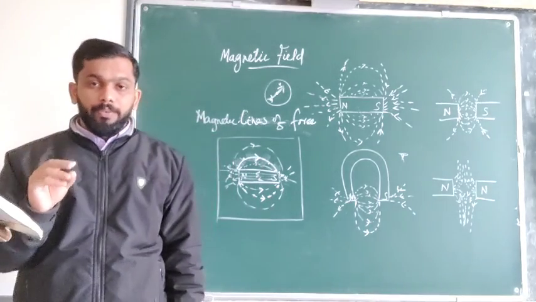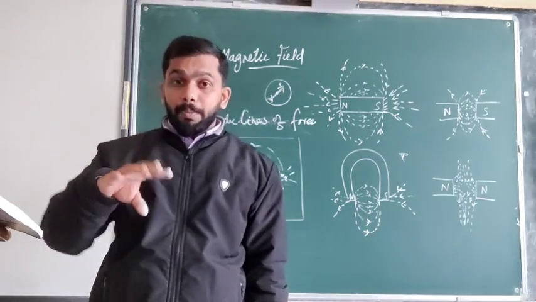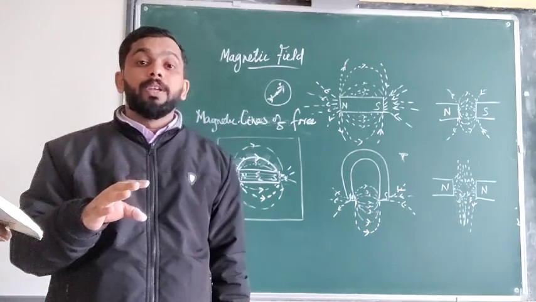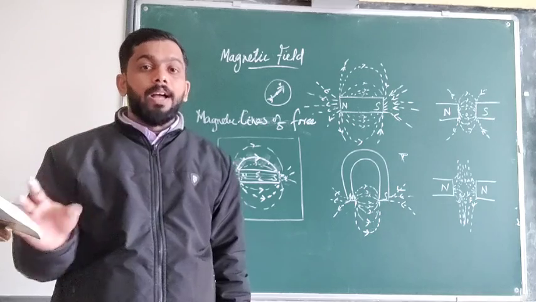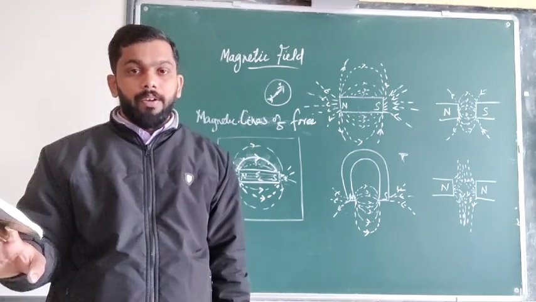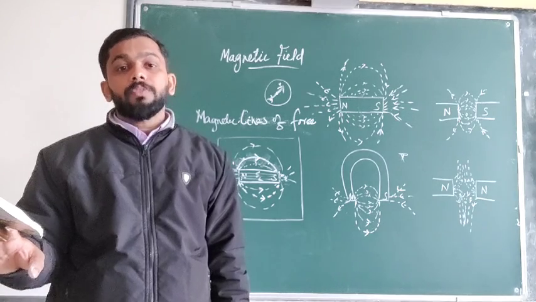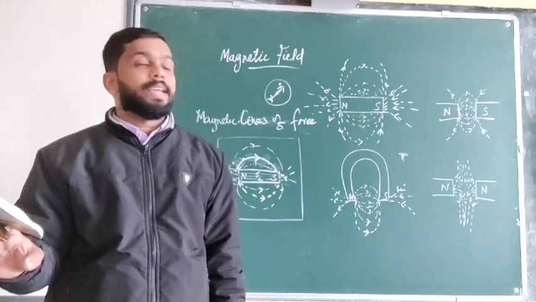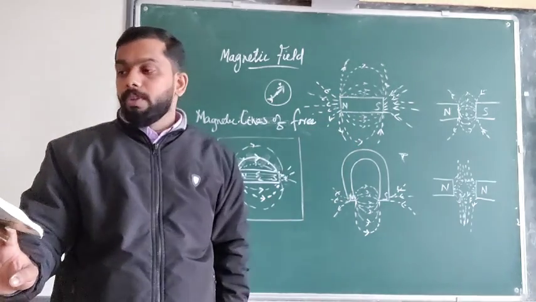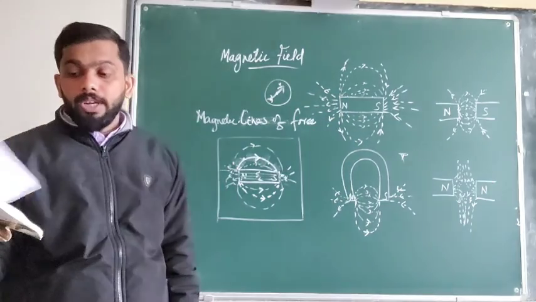Where there are more lines of forces, there will be the maximum strength of the magnet. And the last one, the direction of the magnetic field, can also be found from the diagrammatic representation. This is a very, very important portion.